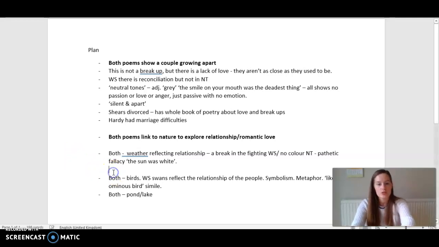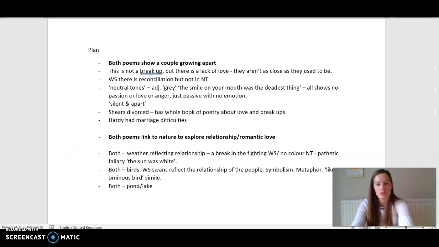So I've put it in that order because obviously that's very important. Well, I think the weather first, because that's quite a big point to make, then the birds, because that's also very important. This one's coming last because I think I probably have enough to say with those two points. This will be my final point if I need it, but I may not, so I'm going to put a question mark there.